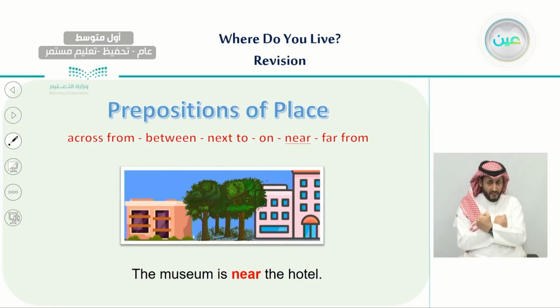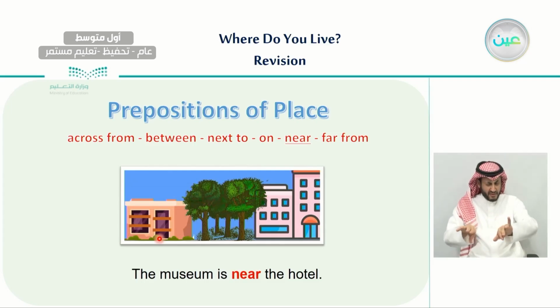They are not next to each other. There is something between them. There is a tree or a park between them. So we would say the museum is near the hotel. So it's not just right next to it. It is near, not very far.